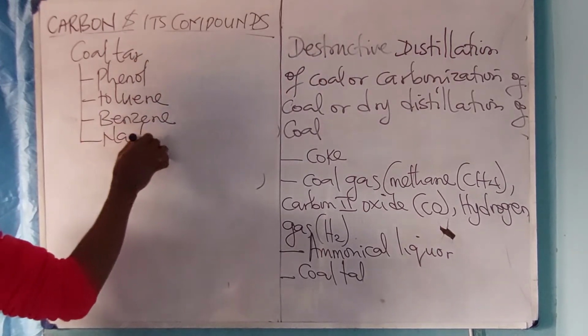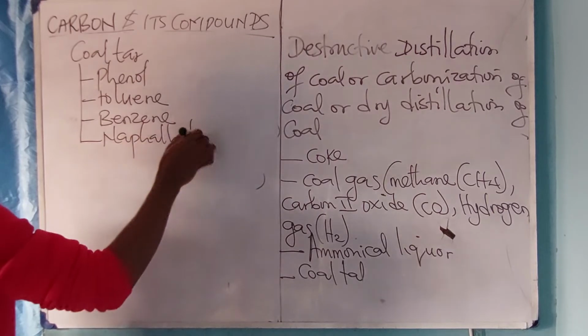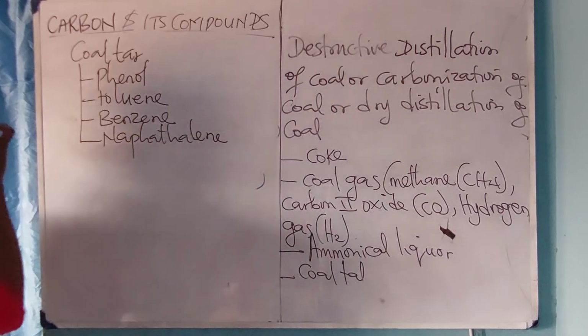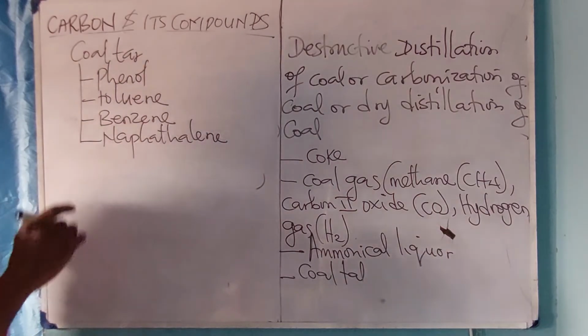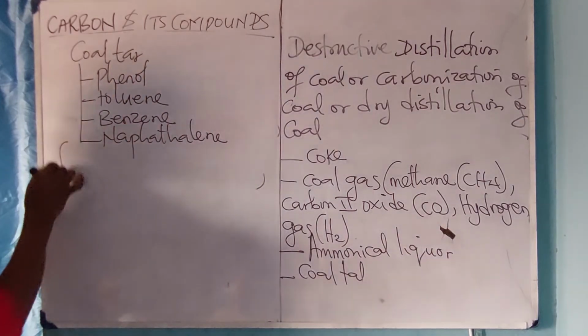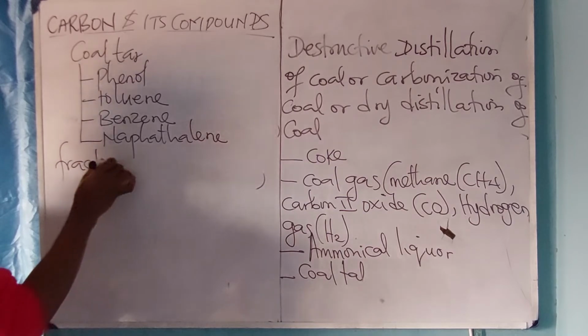All right, these are the constituents of coal tar, and these constituents of coal tar are separated from one another through a process called fractional distillation.